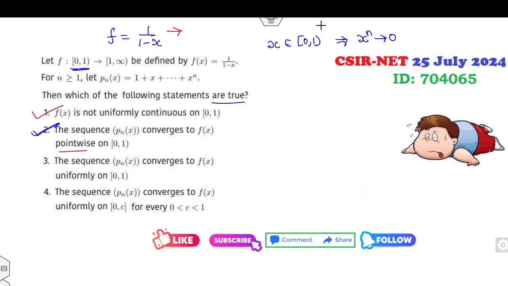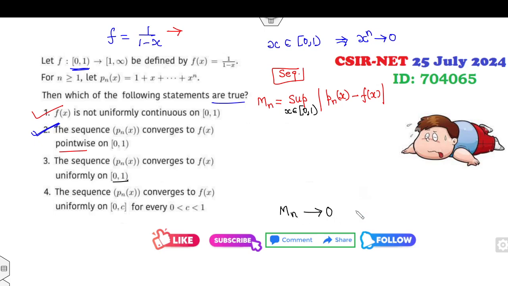Look at the third option. The sequence Pn converges to f uniformly. Always remember, when you talk about uniform convergence, you have to apply the Mn test. That means the supremum of |Pn(x) minus f(x)|. What is the domain? The domain is the half-open interval (0,1], and your target is to prove that if this goes to 0 as n approaches infinity, then it will be convergent.